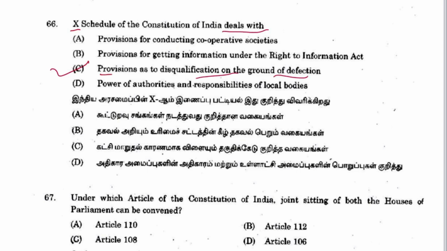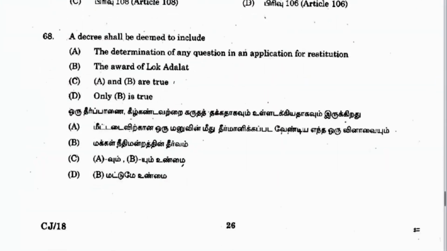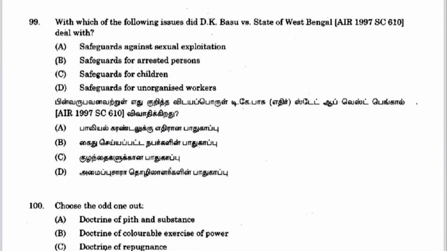Next 66. 10th schedule of Constitution of India deals with disqualification on the ground of defection. C is the answer. Next 67. Under which article of Constitution joint sitting of both houses of Parliament can be convened? That is Article 108. C is the answer. Next 99. With which of the following issue did the D.K. Basu v. State of West Bengal deal with? Arrest, safeguard of arrested person. B is the answer.